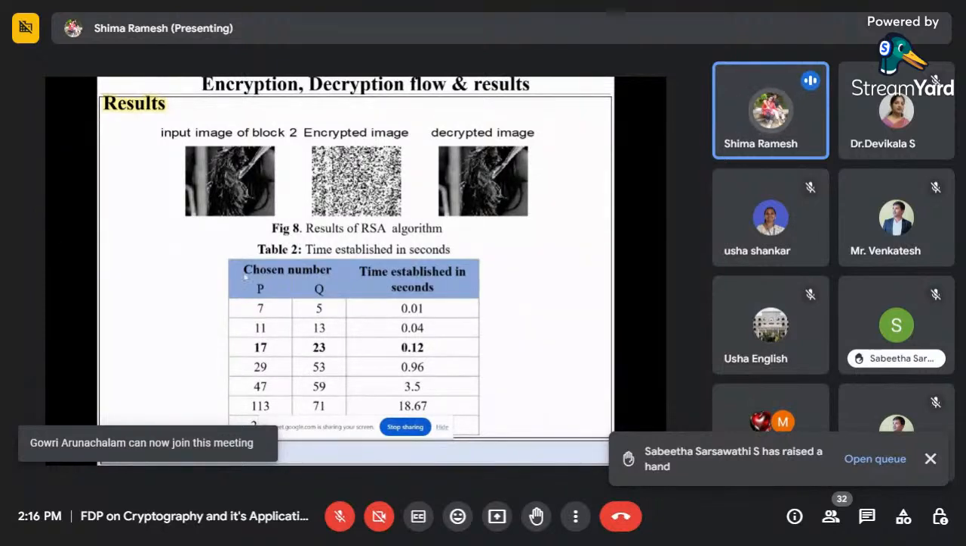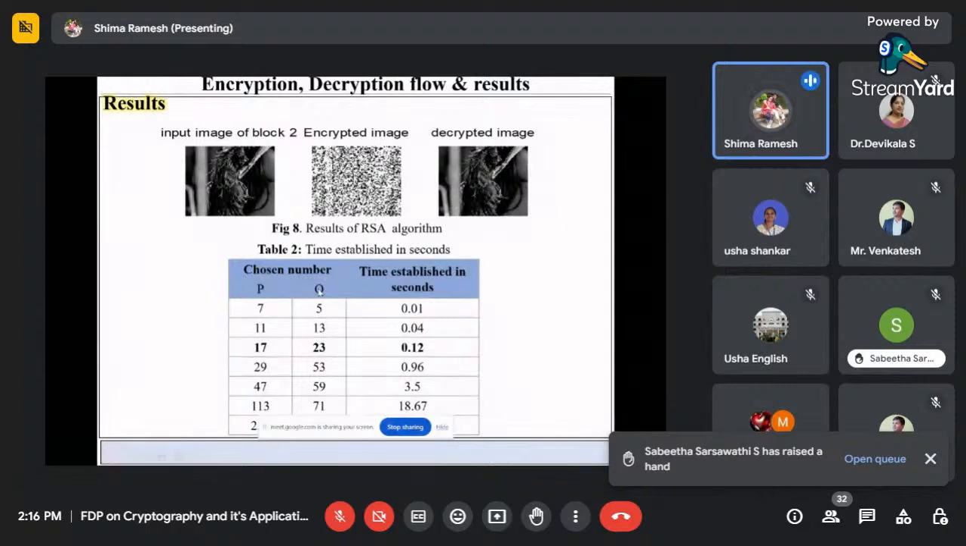We need two numbers, right? P and Q, two prime numbers, because that is the secret key for the RSA algorithm. The prime numbers I have listed out here. In this I have taken 17 and 23. Why? Because 17 and 23 give me the least encryption time. The time taken is 0.12 seconds only. That's the reason I have taken 17 and 23.